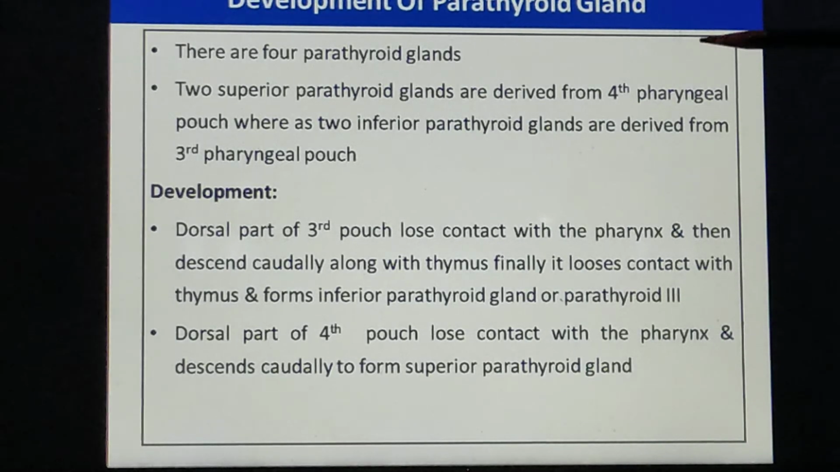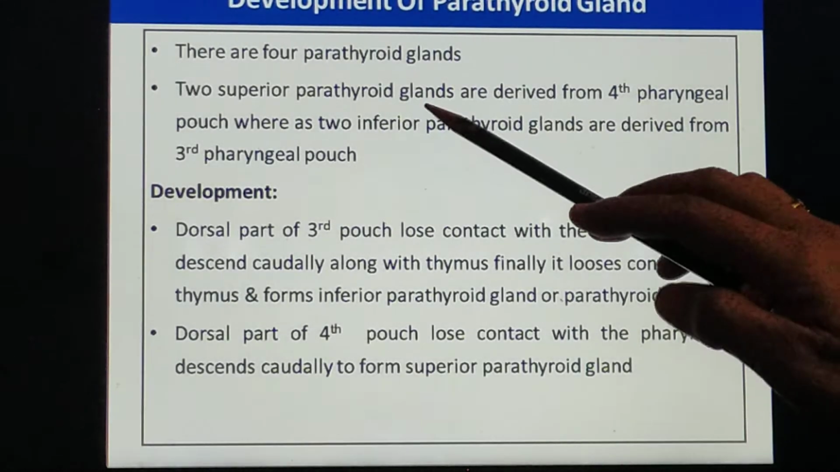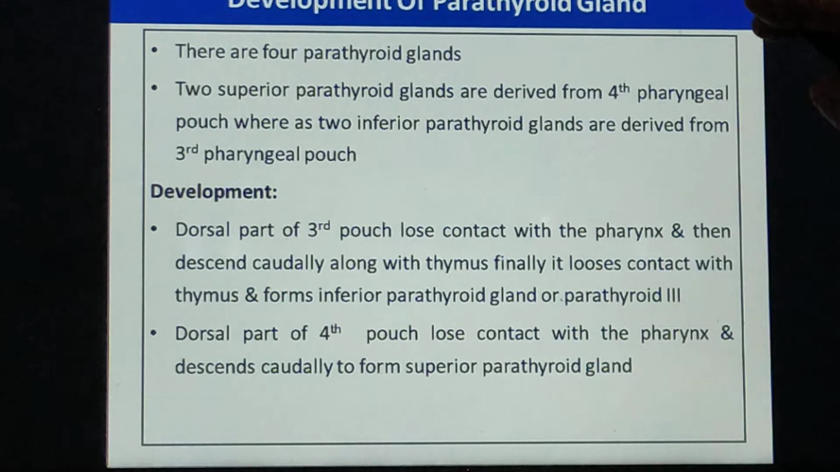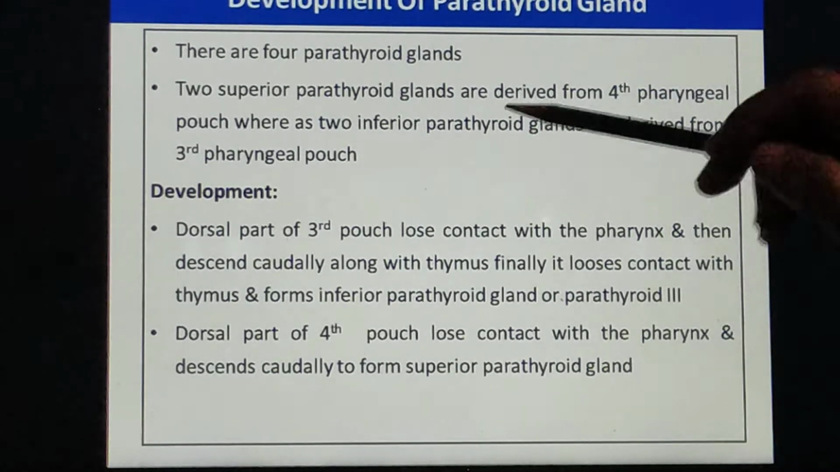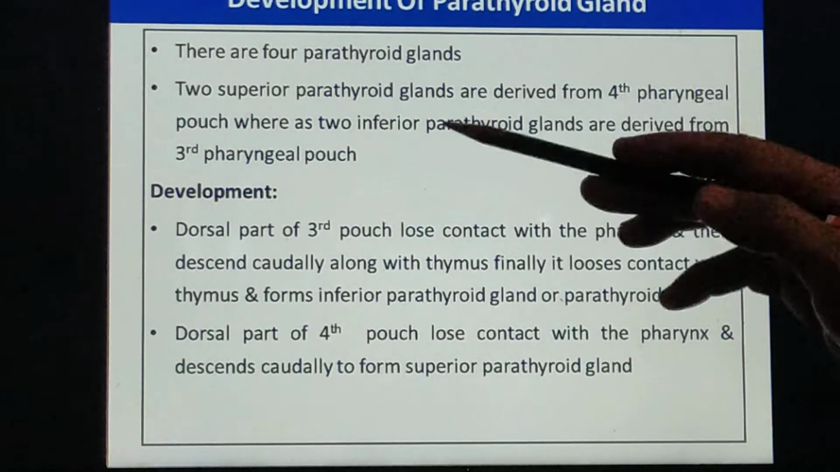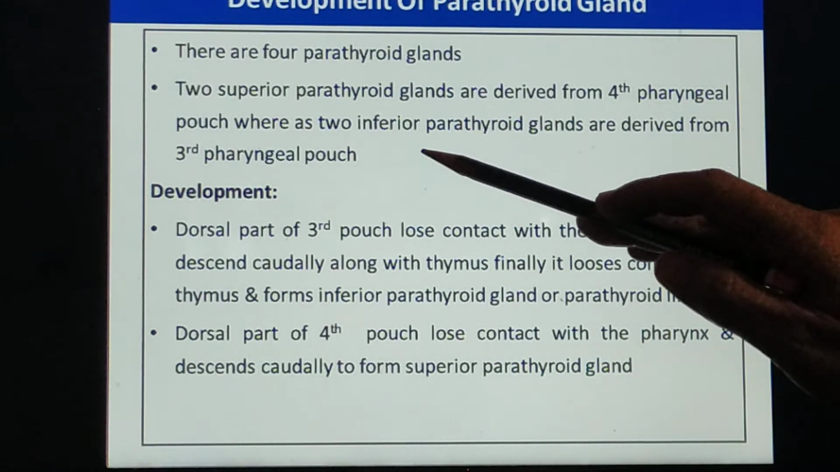There are four parathyroid glands. Two are superior parathyroid glands. Two are inferior in position and they are called inferior parathyroid glands. Even though the parathyroid superior is superior in position, it is also termed as fourth parathyroid. While the inferior parathyroid, even though it is inferior in position, it is termed as third parathyroid.